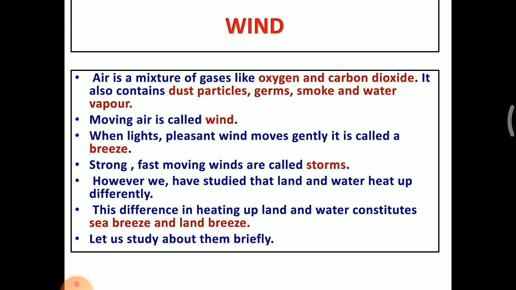The wind can be divided into three types. One is the normal blowing of air, which is called wind. The light and pleasant wind is called breeze. The strong and fast moving wind is called storm. In the last topic, we have studied that the land and water heat up differently. So the difference in heating up the land and water constitutes two processes. One is a sea breeze and another one is a land breeze. Let us study about sea breeze and land breeze. What is meant by sea breeze and land breeze?